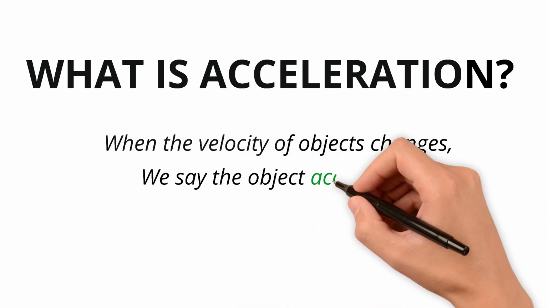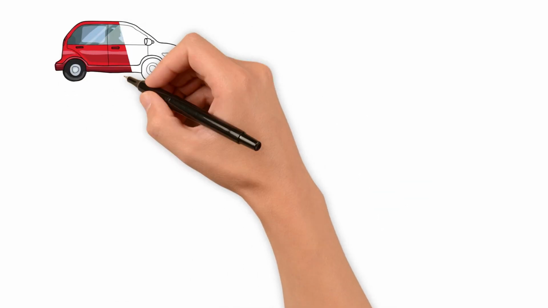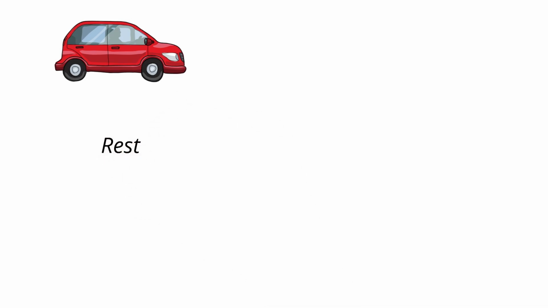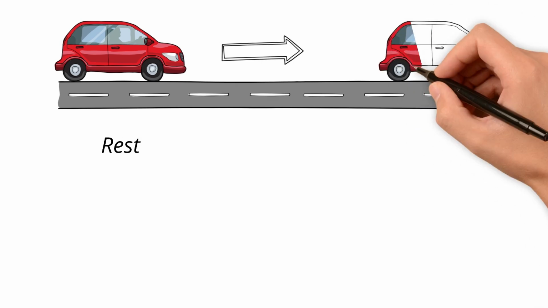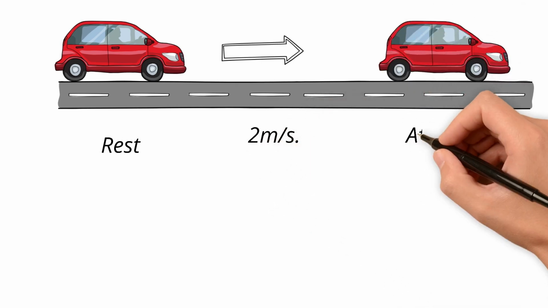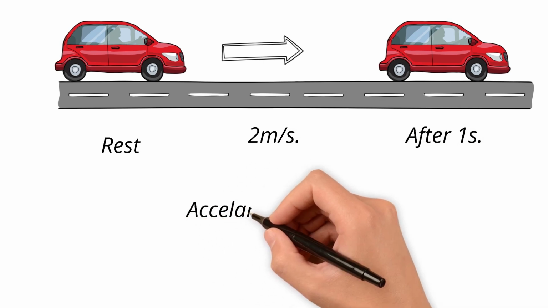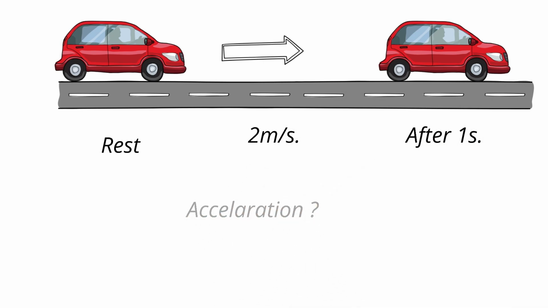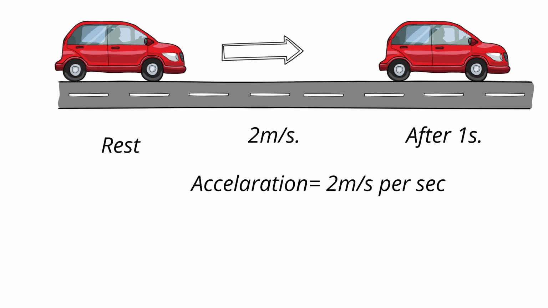What is acceleration? When the velocity of the object changes, we see the object accelerate. Let us understand this with more example. If a car starts from rest and moving due east has the velocity of 2 meter per second after 1 second. So here its velocity has increased by 2 meter per second in 1 second. So what will be the acceleration? Acceleration of this car will be 2 meter per second per second.